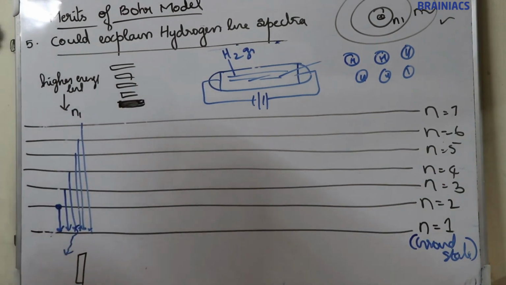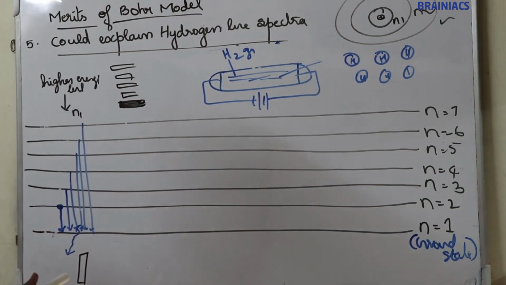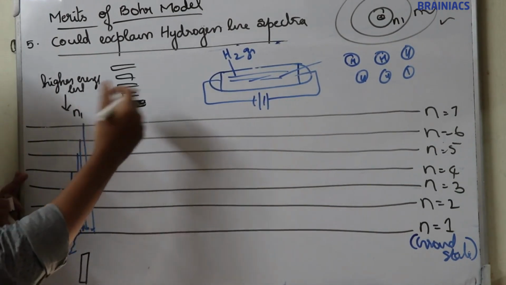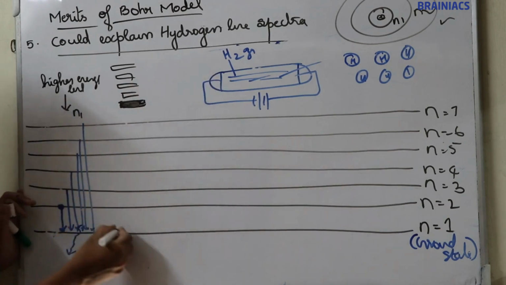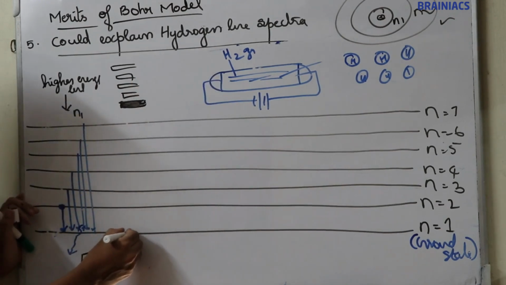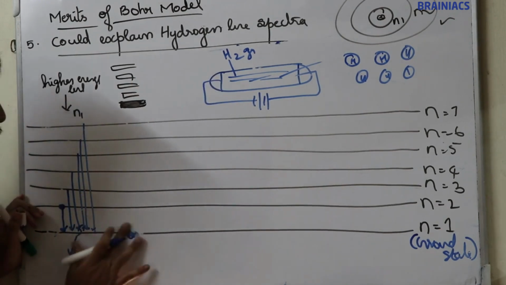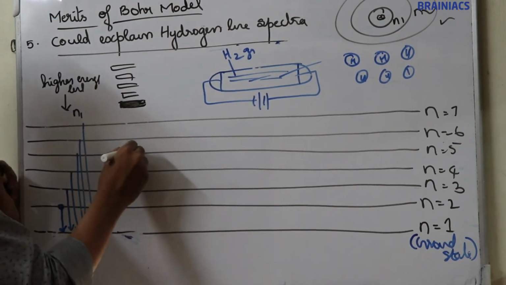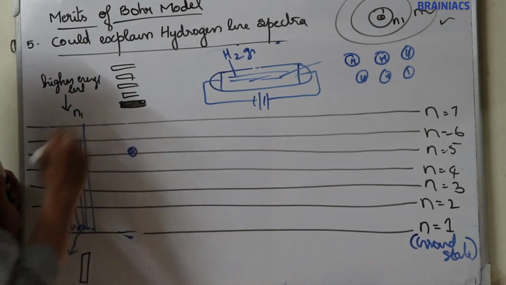Okay. Now suppose sometimes that electron will come to the ground state from a higher energy state in 2 or 3 steps. For example, the electron is present in n is equal to 1, it will absorb energy and move to, suppose, n is equal to 5 or 6.